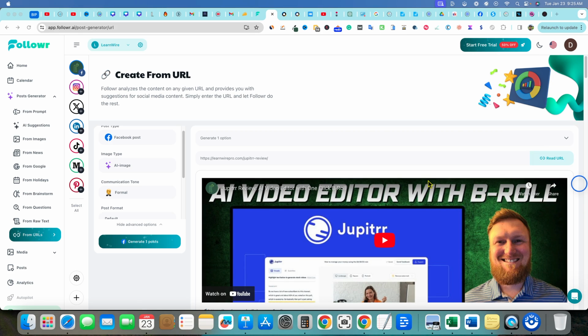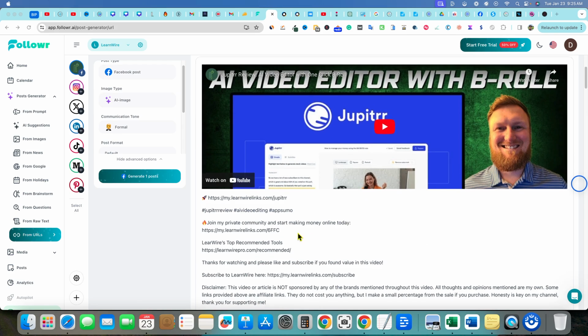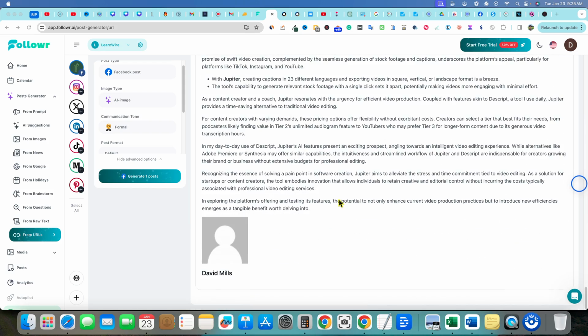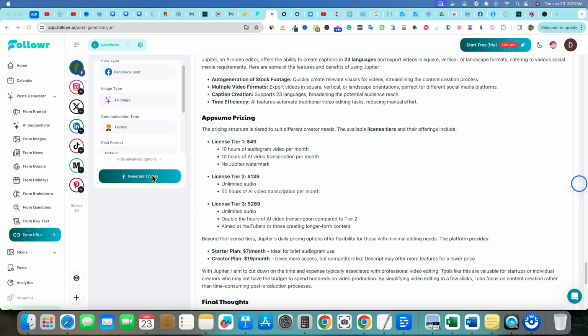Okay, so it worked that time. So we have the video right there. It's pulled in the description. It's pulled in the entire article basically, right? So in a nutshell, we could just go and copy and paste as well. But right here, we have generate posts. So I'm going to go ahead and say generate post.